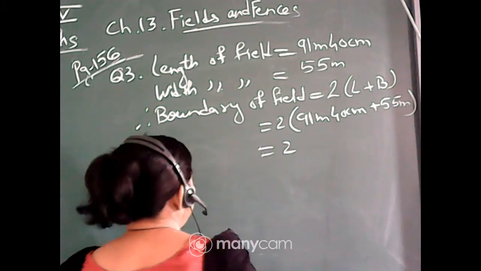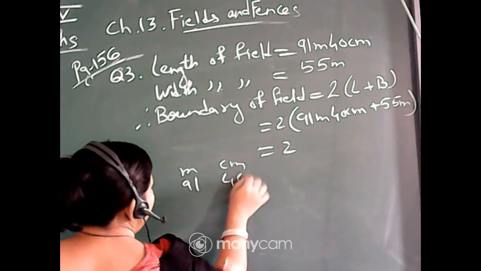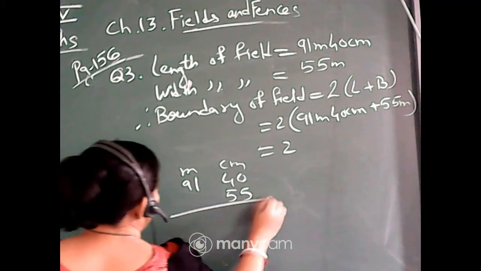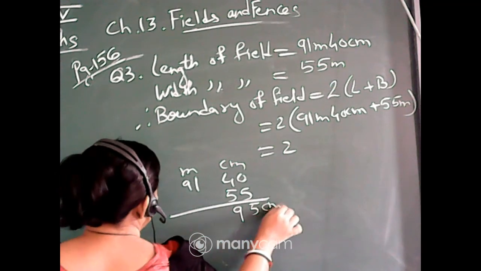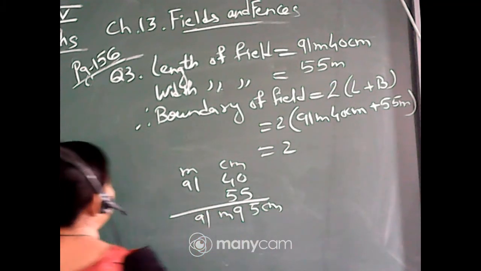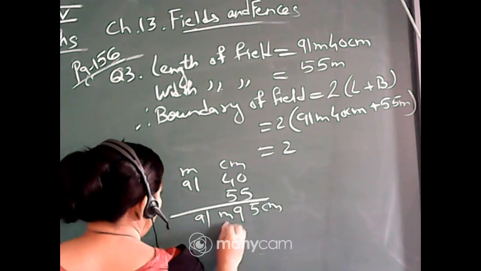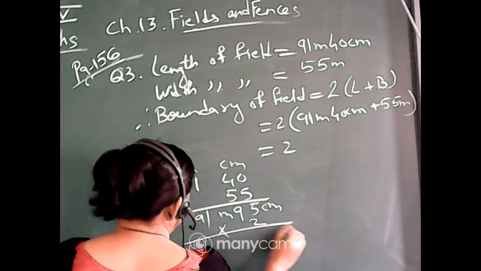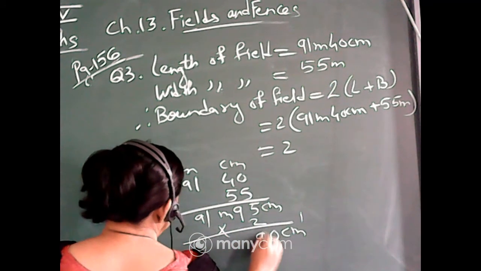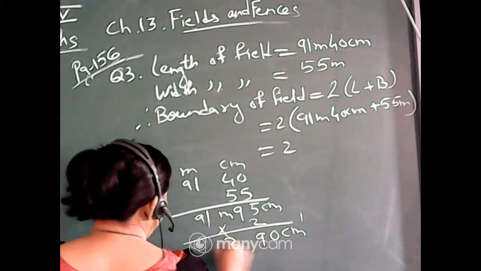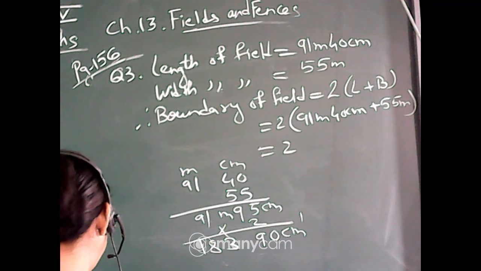Now you do the addition, meter and centimeter. 91, 40, and here it is given only 55. So 5 centimeter, one is meter, 91 meter and 95 centimeter after adding. Then you have to multiply by 2. So multiply by 2. 2 5s are 10, carry 1. 2 9s are 18, plus 1, 19. Again carry 1. 2 1s are 2, 3. 2 9s are 18. I think I have done some mistake.